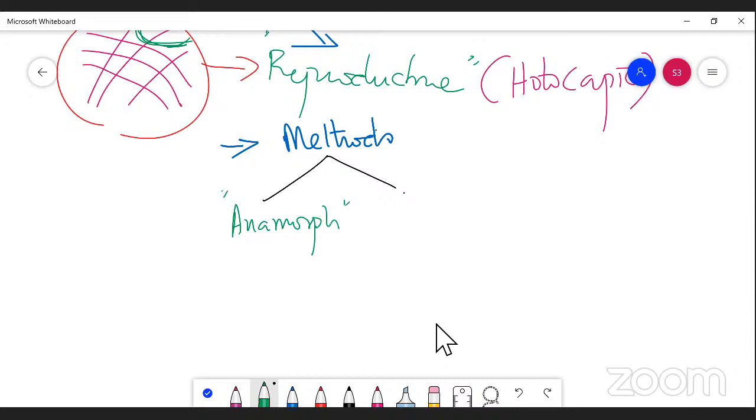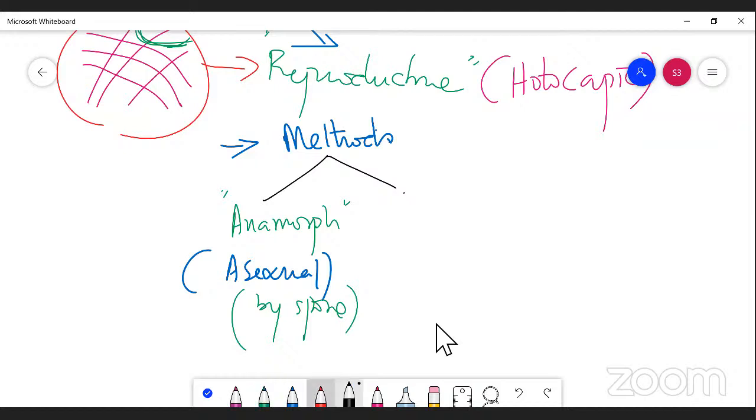Anamorph means there is an asexual phase. That means a fungus which reproduces by the formation of spores, by means of spores. That is called the asexual method, or it is also known as the anamorph phase, right?